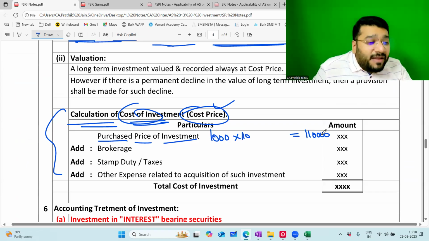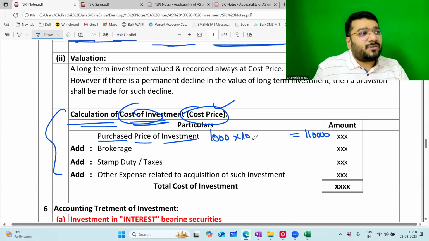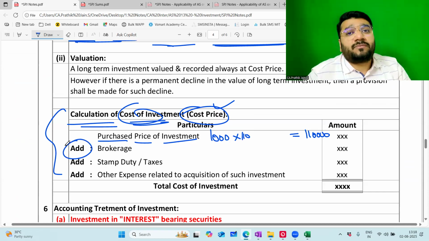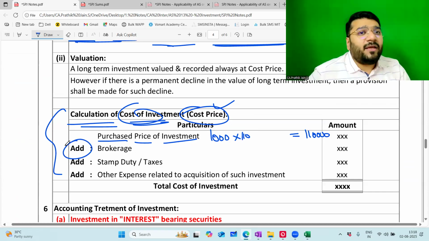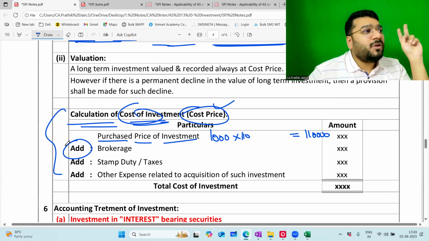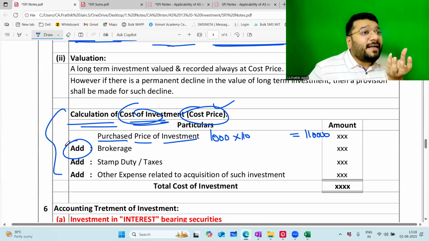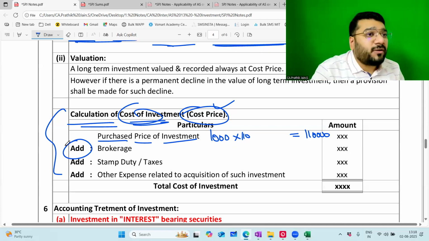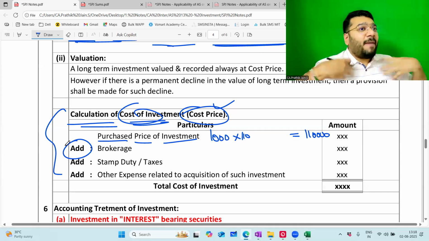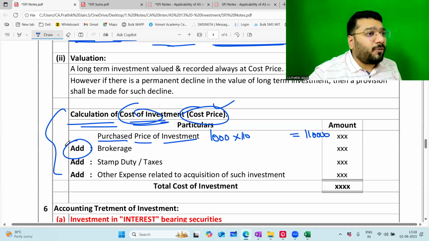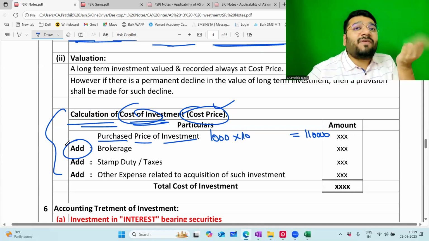But whenever you buy some types of investments, it comes with additional cost. For example, if you buy shares, you'll buy them from some platform, either Zerodha, Groww, Angel, ICICI Direct, whatever it is. These are the intermediaries connecting the buyer and seller, like how Flipkart is doing. If I'm a seller, I get my shop listed on the Flipkart platform, and you as a customer come and shop on it. So Flipkart is a facilitator.